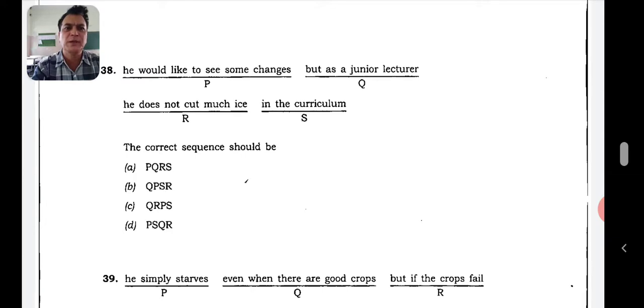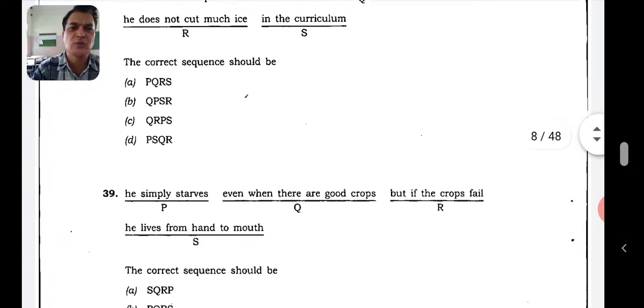Can we start with P? But if we start with P, yes should come. Where is it? D, yes. Let's see here whether D is the right answer. You would like to see some changes in the curriculum, but as a junior lecturer, it does not cut much ice. That's right. D is the right answer. So D is the right answer. So right. Let's go to the 39th one.